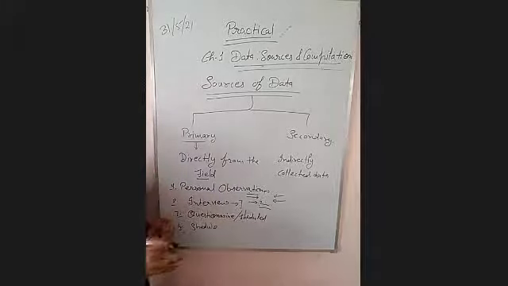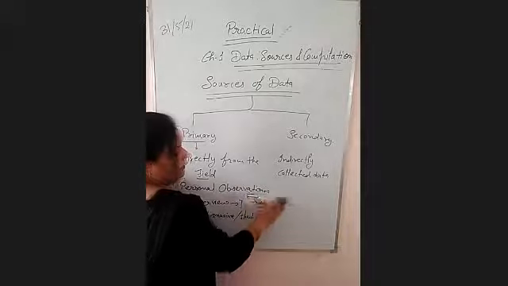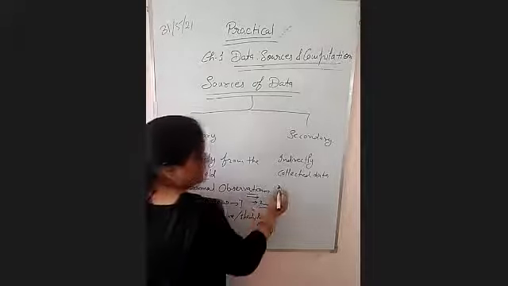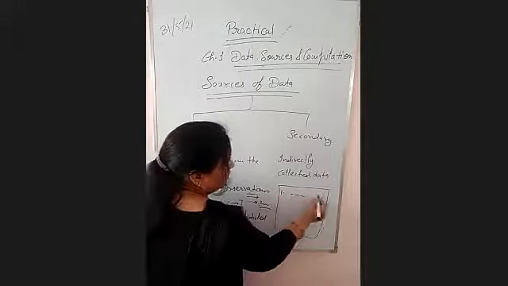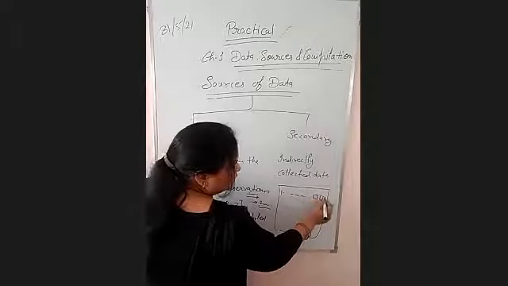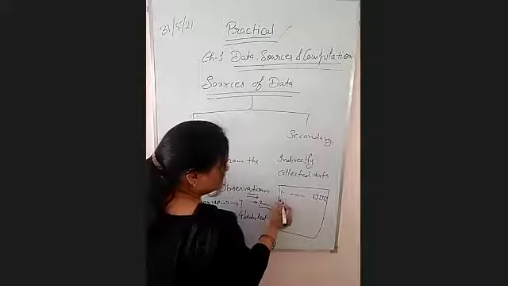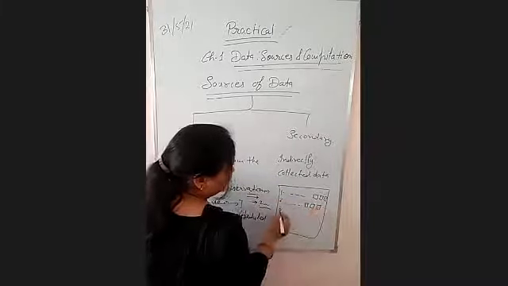It is already printed material, like your question paper. There is a question paper, the first question is there with 2 or 3 options, the second question is there with 2 or 3 options.